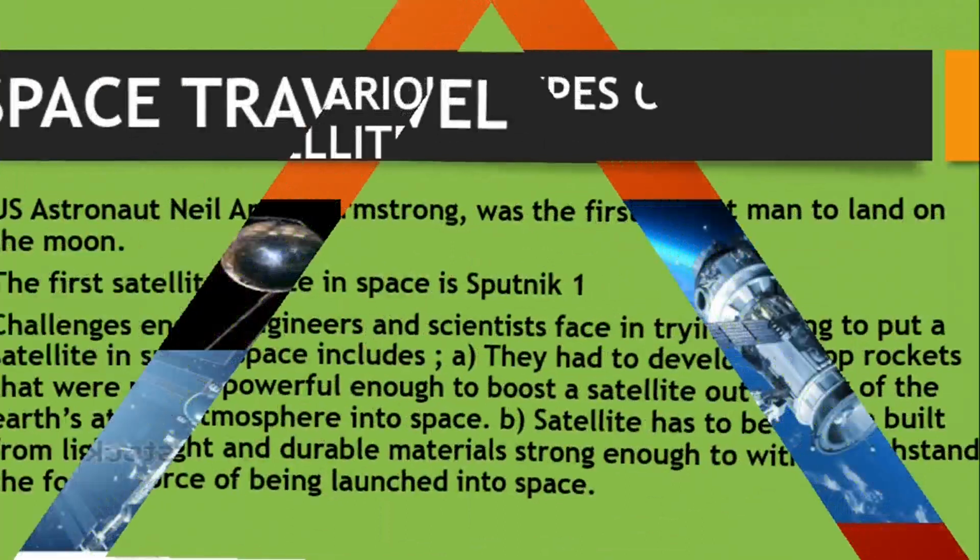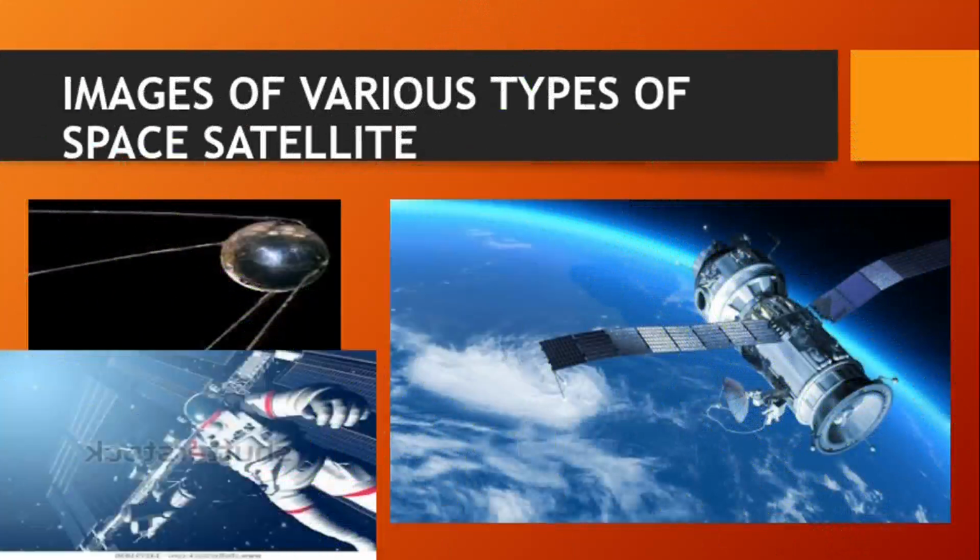So let's look at images of the various types of space satellite. The first one by the left is the Sputnik 1, the one I said they sent into space in the early 18th century and the early 19th century. So it went there, the battery died, and it came down, it couldn't pick more information. Then the one below it, sometimes robots could be made and sent into the space to go and pick information.